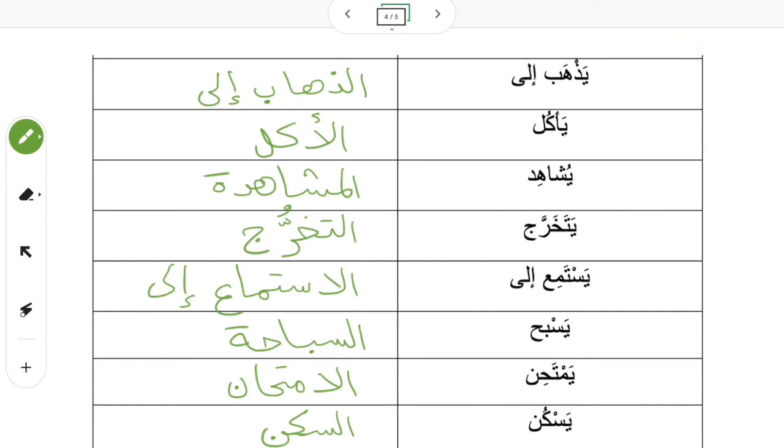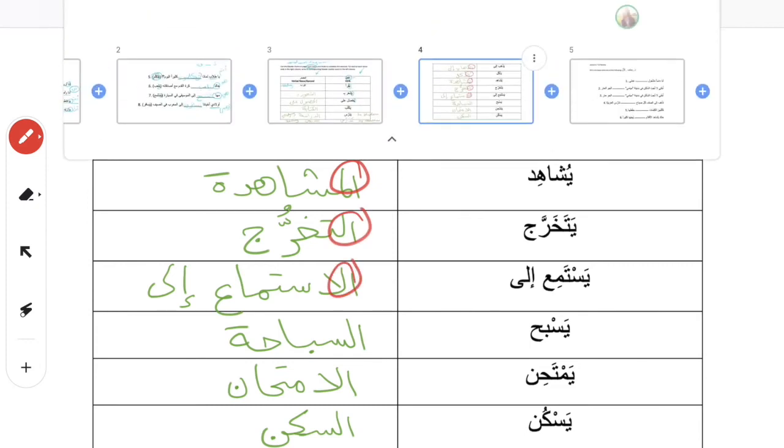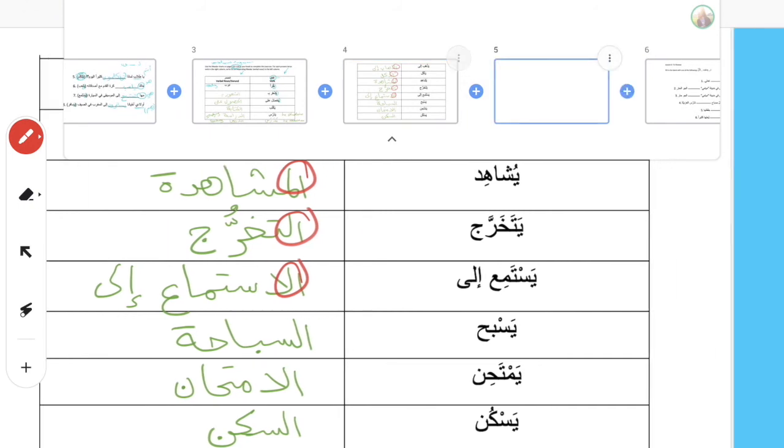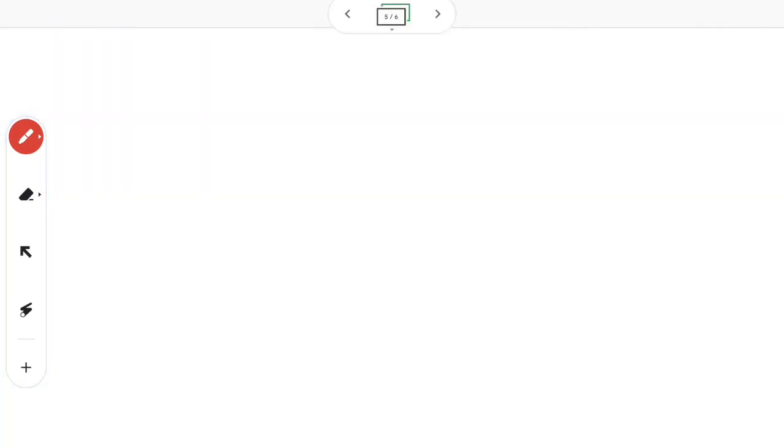So let's move on. You might see examples where it's a sentence and you have to circle which word is the masdar. Notice that all of these examples of masdar come with alif lam. But you can drop the alif lam if it's in an idafa phrase. For instance, al-akl is eating, right?